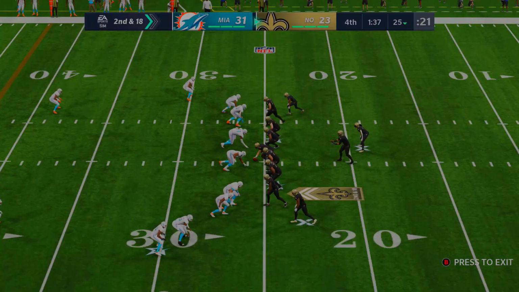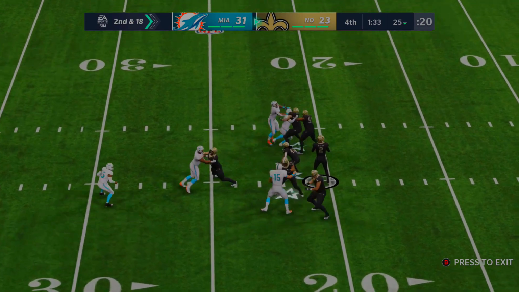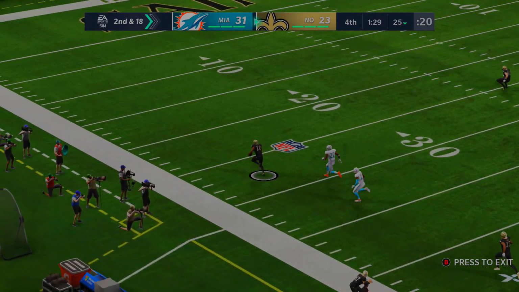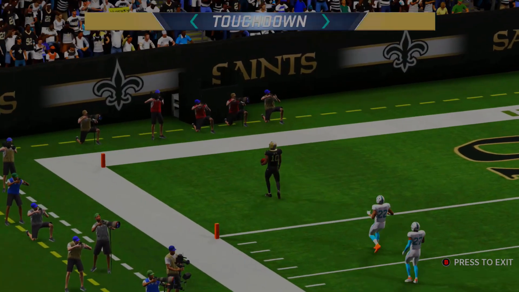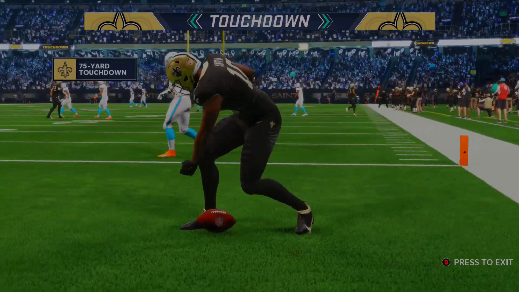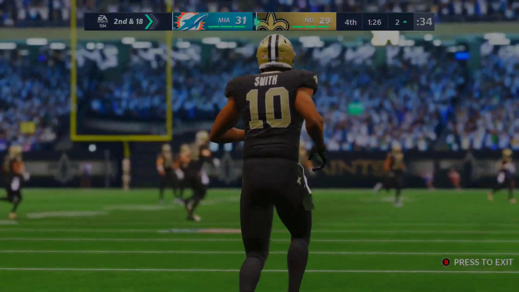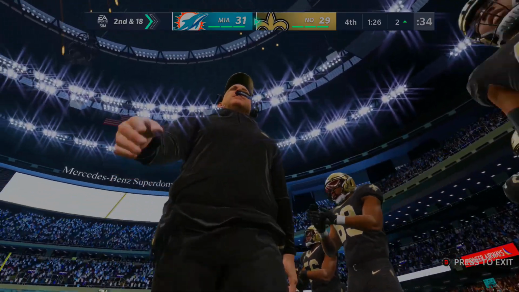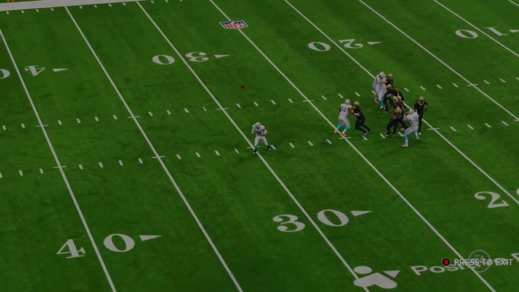2nd down and 18, no huddle, now down to 90 seconds on the clock for Jameis Winston, the Saints. Play action pass to Alvin Kamara, looks for the pass, delivers downfield, and open is his receiver, who will find his way to the end zone. Touchdown Saints, 75-yard touchdown right there to Smith, and the Saints have been doing this all simulation long. The last 2 videos, they've been delivering bombs from Jameis Winston to his receivers, and another 70-plus yard touchdown for